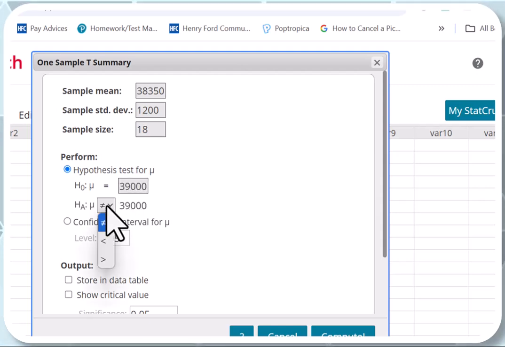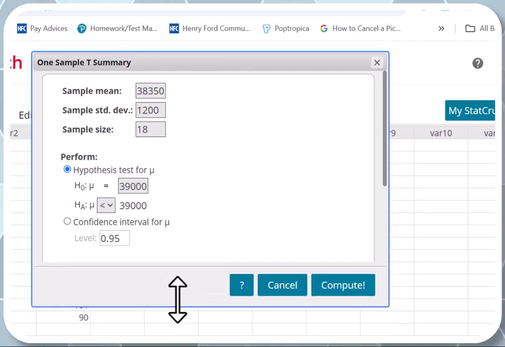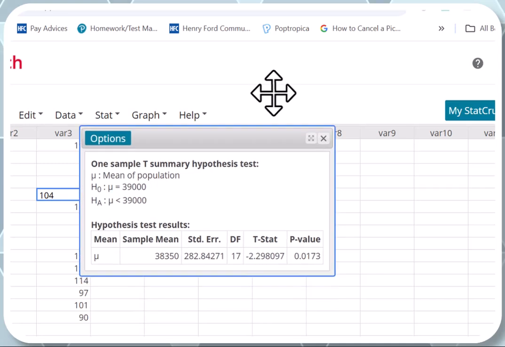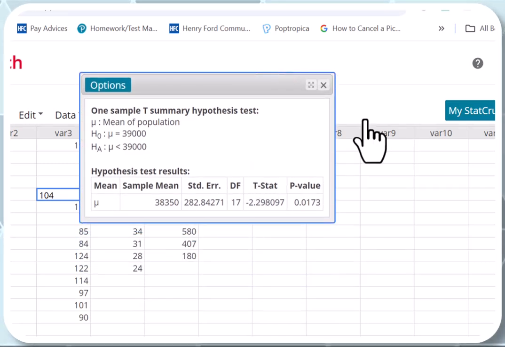And we need to change the alternative to less than 39,000. Compute. And I got the test statistic, which is negative 2.298. And the p-value is 0.0173. Alpha is 5%, so this is less than 5%. So you can reject the null hypothesis, reject H0.